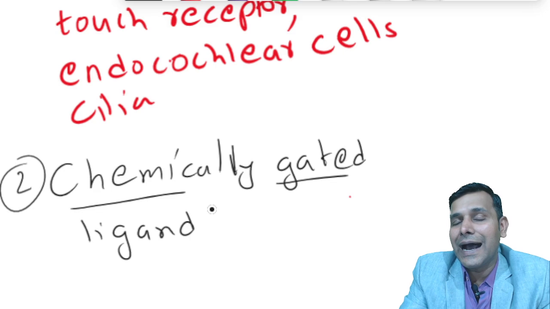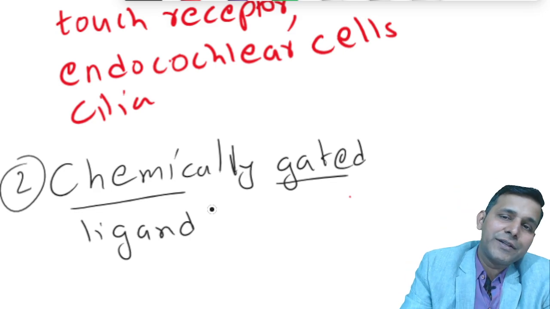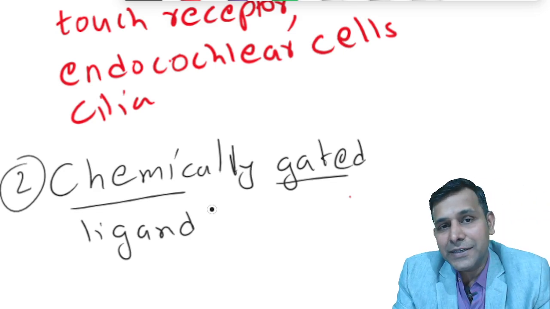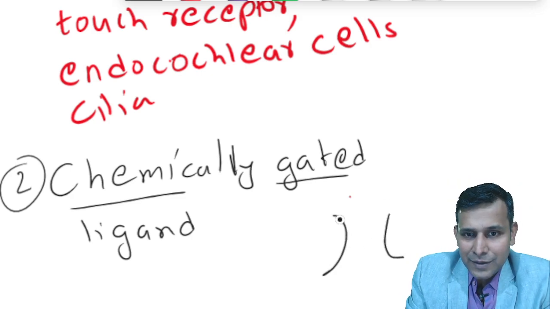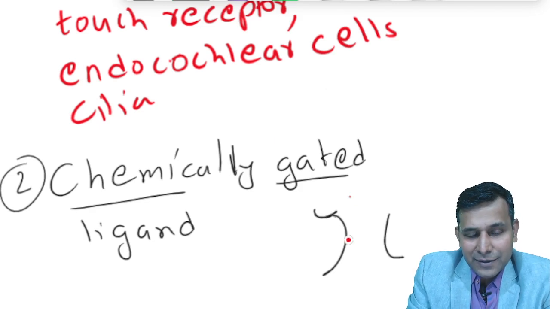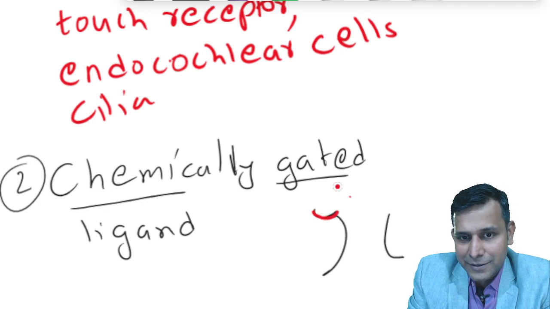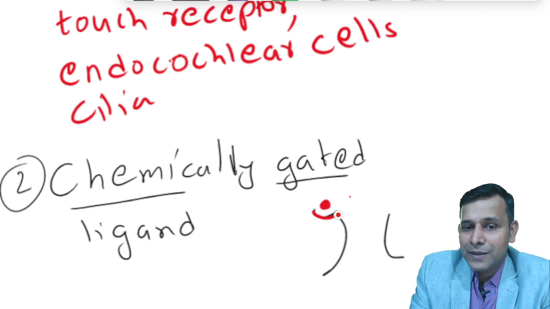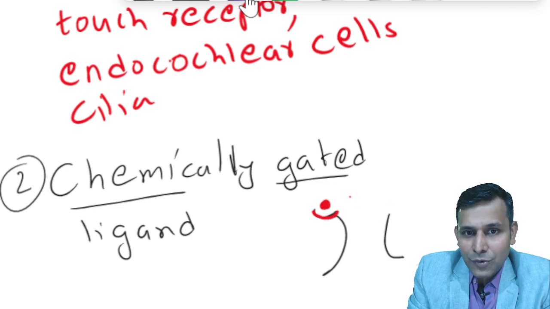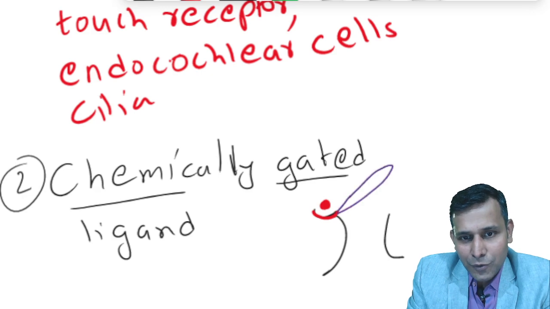Say for example acetylcholine. Acetylcholine is a neurotransmitter. So when acetylcholine binds onto the channel, say this is a channel and this is a receptor, and the acetylcholine binds onto the receptor, the gates are open. Otherwise the gates would be closed.